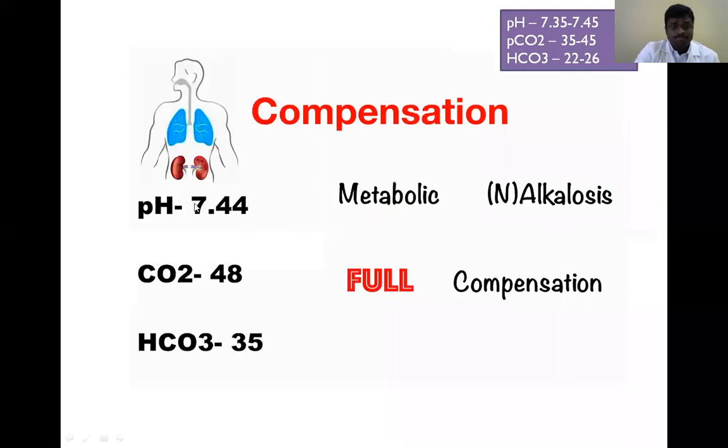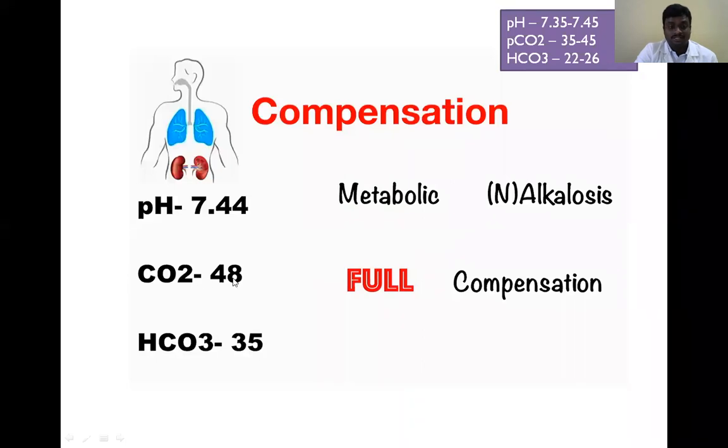Next one: pH is 7.44, carbon dioxide is 48, bicarbonate is 35. So here pH is 7.44, which is also within the range, but on the normal alkaline side. So it is normal alkalosis. Alkalosis means base, and here the base is bicarbonate. So it is a metabolic alkalosis, metabolic normal alkalosis. Is the carbon dioxide compensated or not?